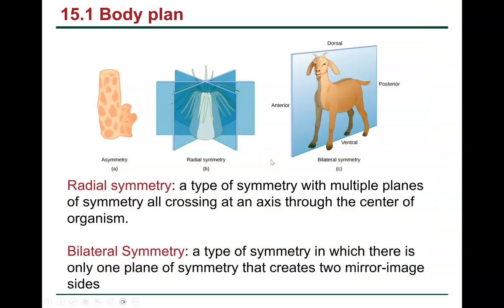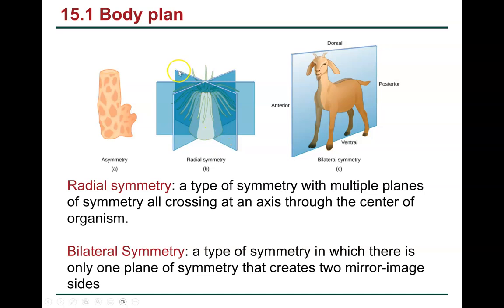So let's look at body plan. Now we're finally getting into our study guide. So if you look at the first page of your study guide, you've got radial symmetry and bilateral symmetry. Those words are defined here. I'm not going to pause much because I know with this video you can pause yourself. So here's the definitions, and then you can see in this picture this thing is not symmetrical at all. That's going to be our sponges.